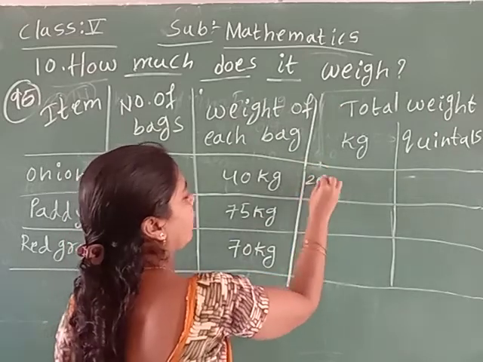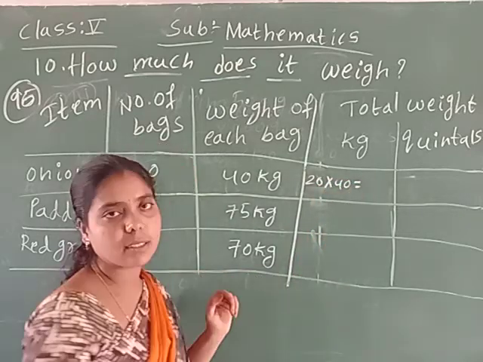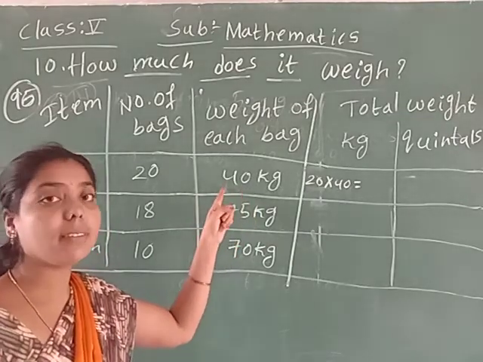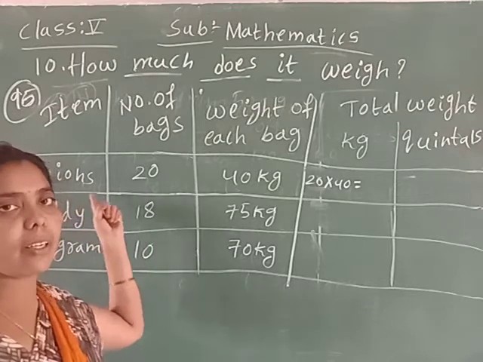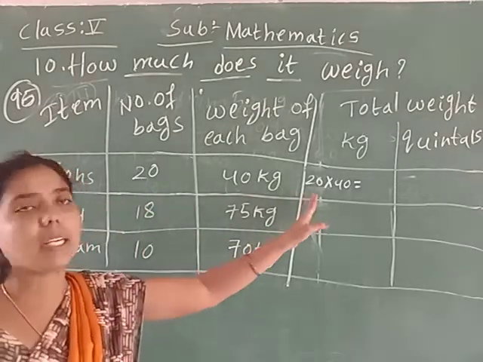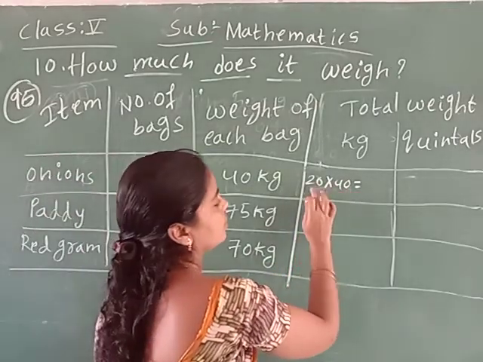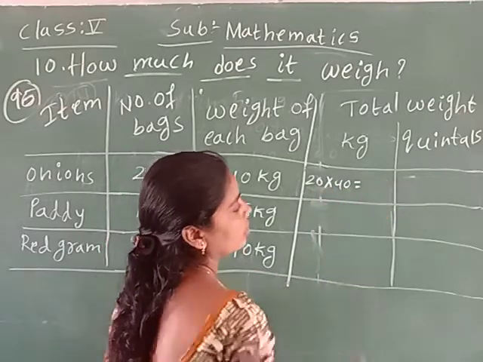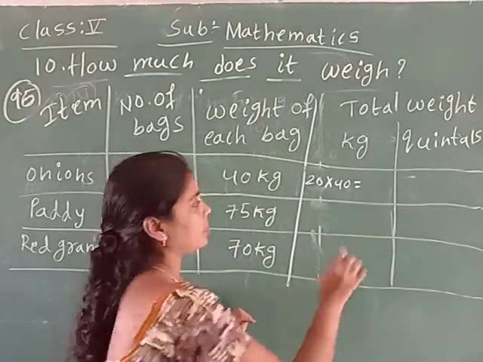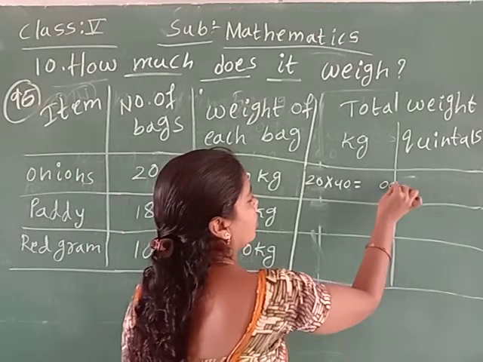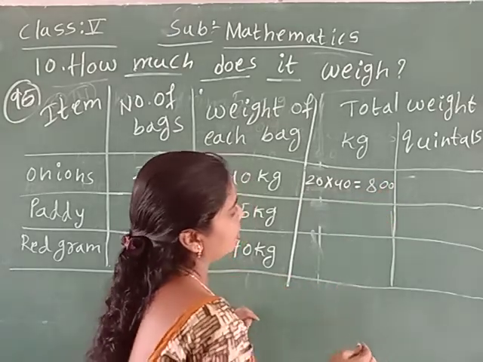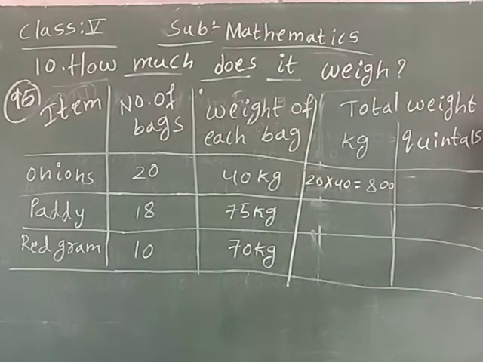So 20 into 40. How much, children? One bag weighs 40 kgs, and onions have 20 bags. That's why we do 20 into 40.